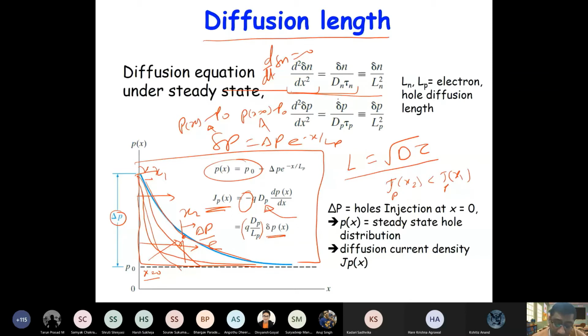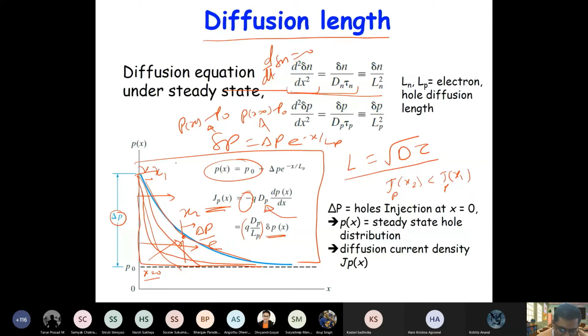Let's say the carrier lifetime is infinite, that means no recombination. No recombination means tau is infinite, right? So what will be the diffusion length?